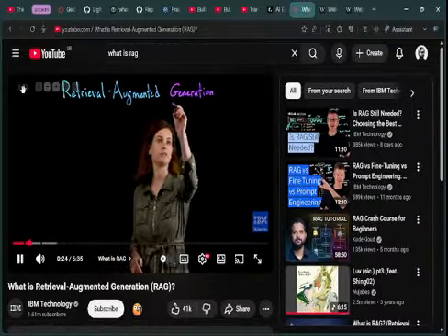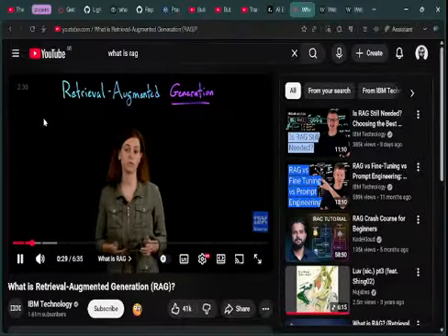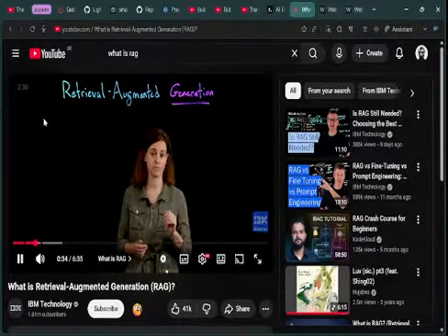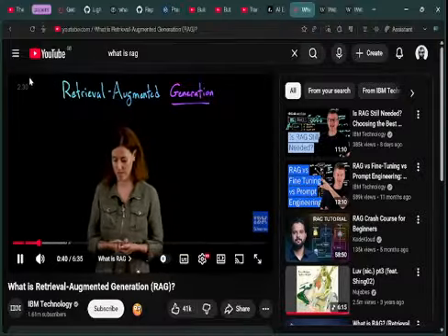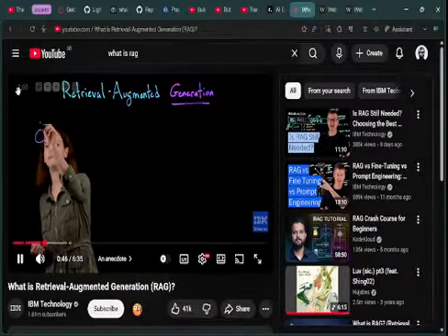Let's just talk about the generation part for a minute. So forget the retrieval augmented. So generation, this refers to large language models, or LLMs, that generate text in response to a user query referred to as a prompt. These models can have some undesirable behavior. Now, I'm going to tell you an anecdote to illustrate this. So my kids, they recently asked me this question. In our solar system, what planet has the most moons?